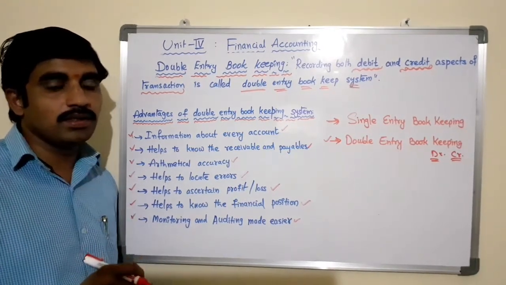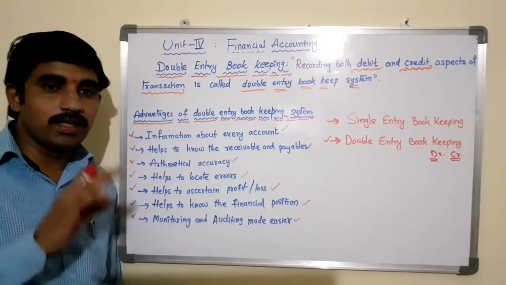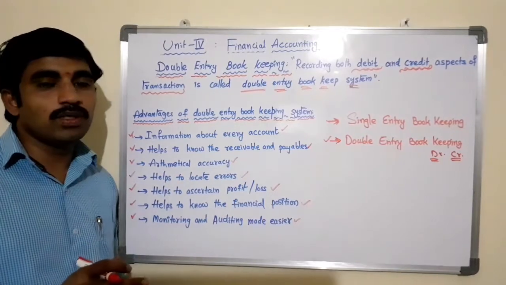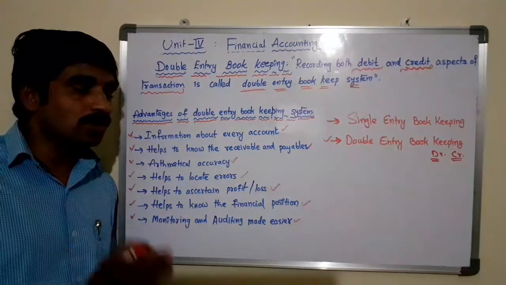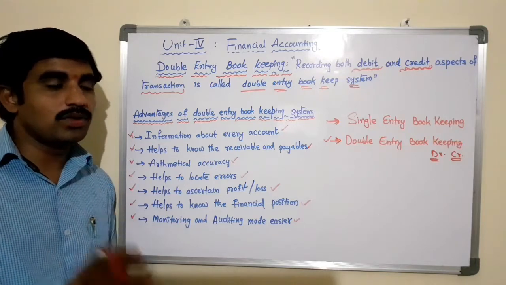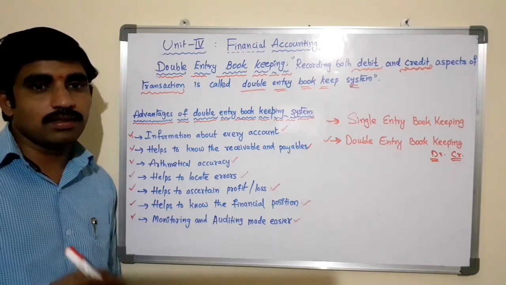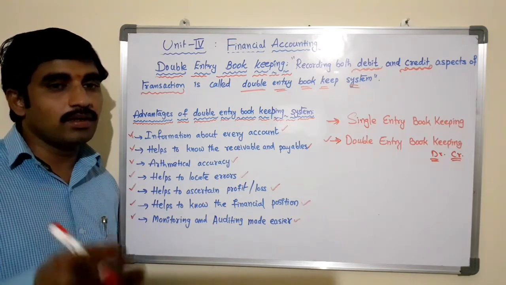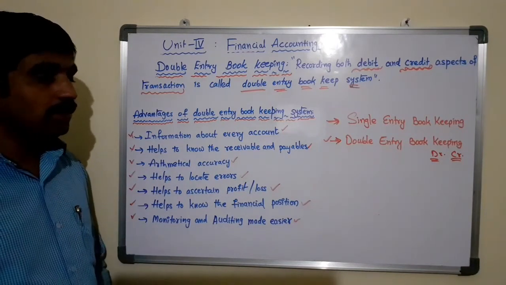Because of these advantages, the double entry system is very popular all over the world. Many countries use it, and it is a universally accepted system. Of course, the single entry system is also used, but most companies and MNCs use the double entry bookkeeping system to record financial transactions in their books of accounts, in order to know the financial position of the company at the end of the accounting period. So these are the advantages of the double entry bookkeeping system.